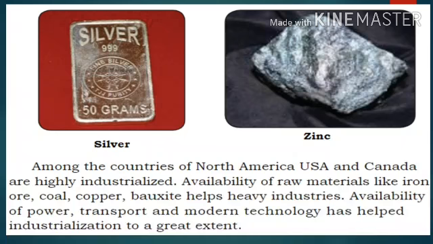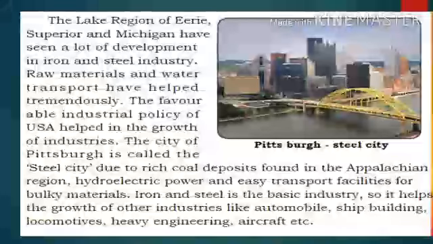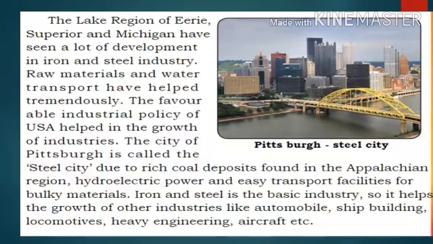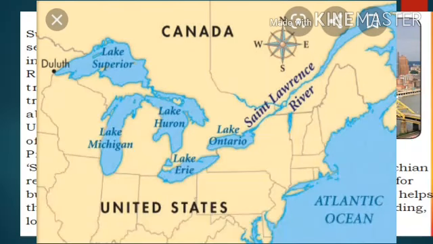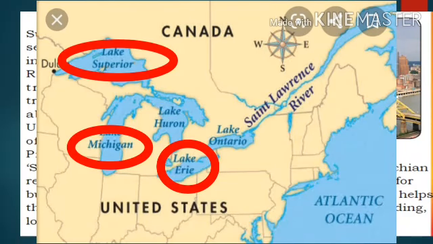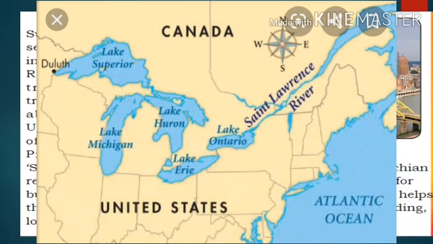See, students, whatever we want to start, first we need the raw material. The raw material, power, transport and modern technology can all be found in this continent, so industrialization extended more and more. The lake region of Erie, Superior and Michigan has seen a lot of development in the iron and steel industry.